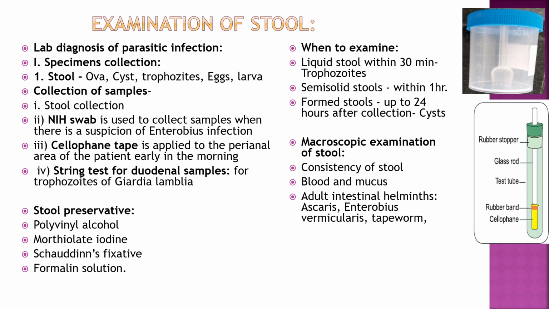The first step is macroscopic examination of stool. So consistency of stool, like it is liquid, semi-solid or solid. Then blood or mucus present or absent. Then few parts of the intestinal parasites like adult segments like Ascaris, Enterobius vermicularis, tapeworm. So we can see those parts of the parasites.